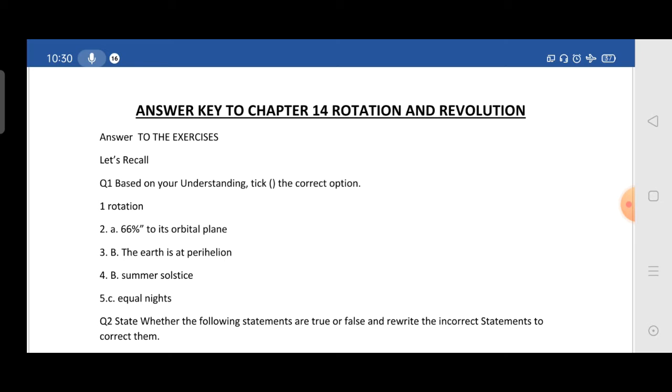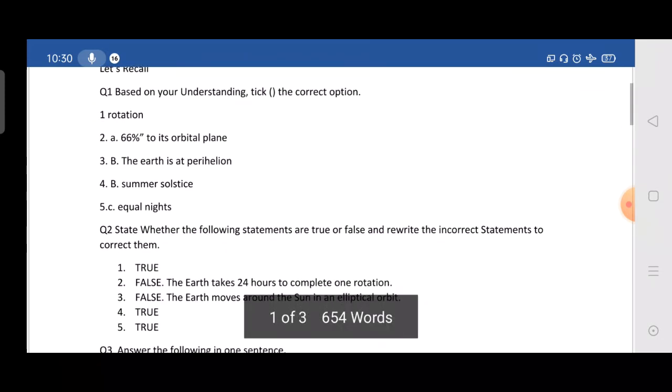So, the first one is tick the correct option. The movement of the earth on its axis is known as... We will call it rotation. The earth's axis is inclined at an angle of 66.5 degrees to its orbital plane. Next one: the distance between the earth and the sun is minimum when the earth is at perihelion.